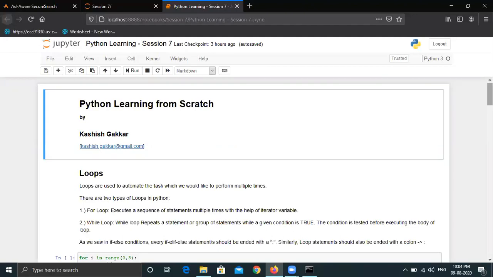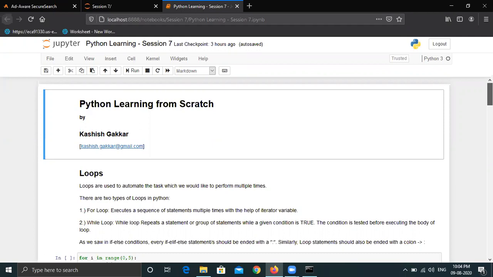So what is a loop? Any task that we want to perform repetitively. For example, if there is an athlete who is running in a ground, he basically does 4 to 5 laps. This is an example of a loop. He's making 4 loops of a ground, right? Similarly here, if I want to print a statement multiple times, I want to repeat the same task multiple times. Maybe the arguments or variable values are different, but the main task is to perform a similar task multiple times.